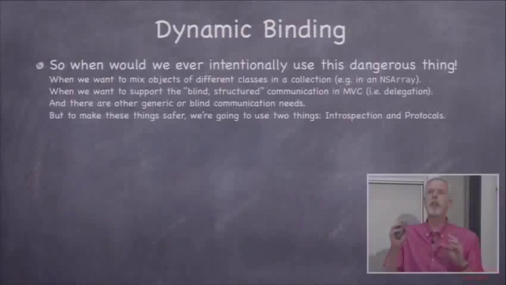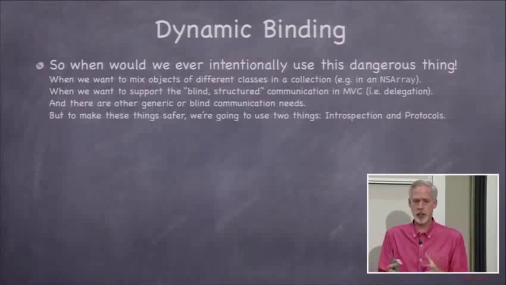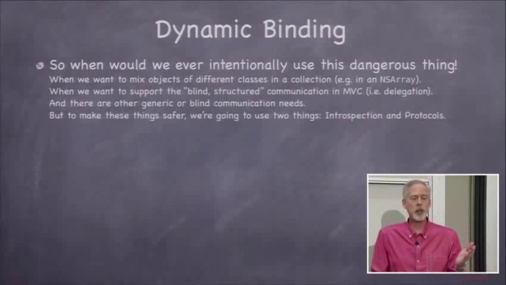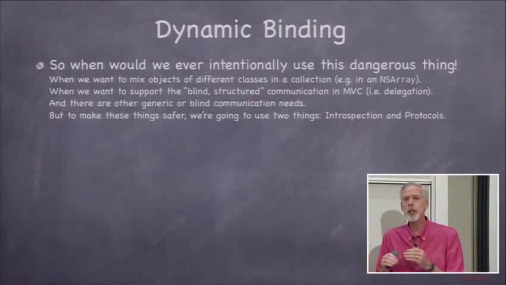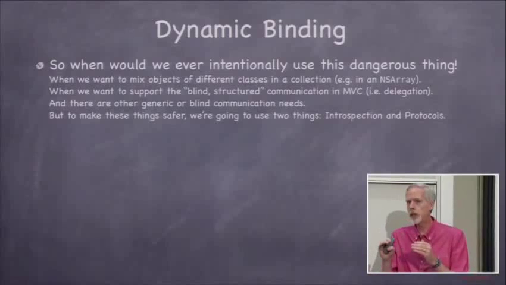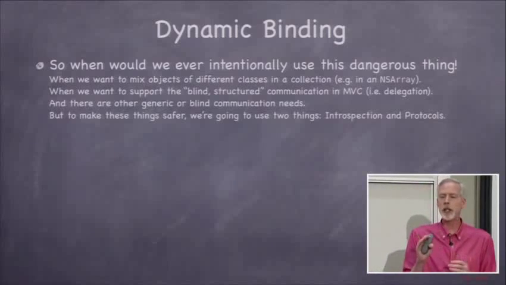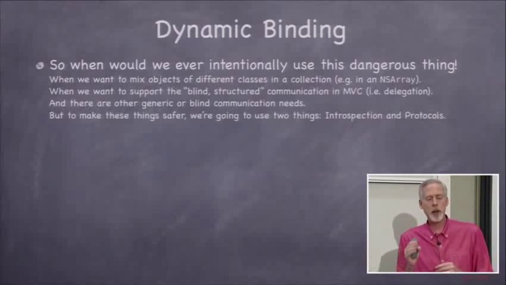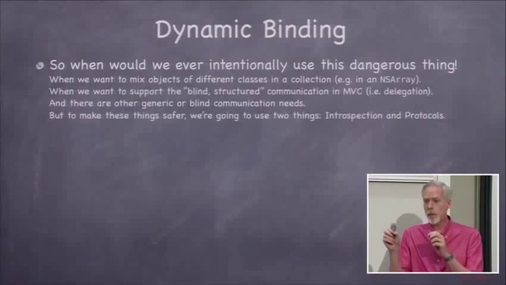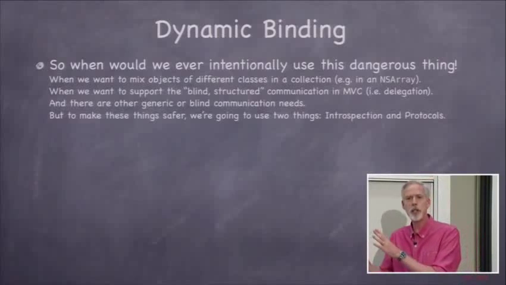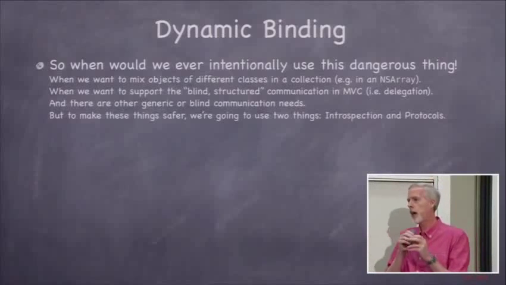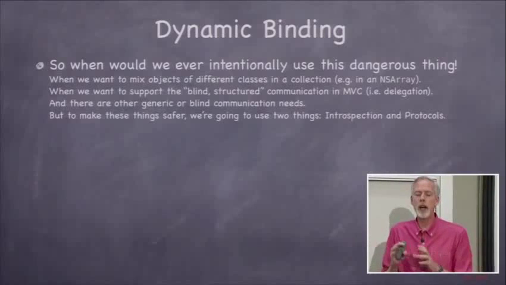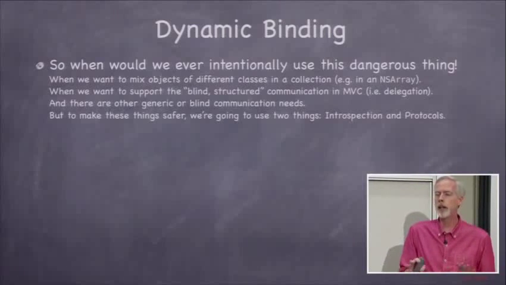All right, so when would we ever use this ridiculously dangerous thing of id? Well, someone asked earlier, can I have an NSArray that has different kinds of things in it, some strings, some numbers, something else? Absolutely you can, and there's plenty of times when you absolutely want that. Other languages like Java let you actually tell the compiler that this array has strings in it, so that when you pull objects out, the compiler knows what type they are and can help you out. Objective-C doesn't have that, so the compiler cannot help you with the contents of an array. It's kind of your responsibility, and I'm going to show you how we deal with that.